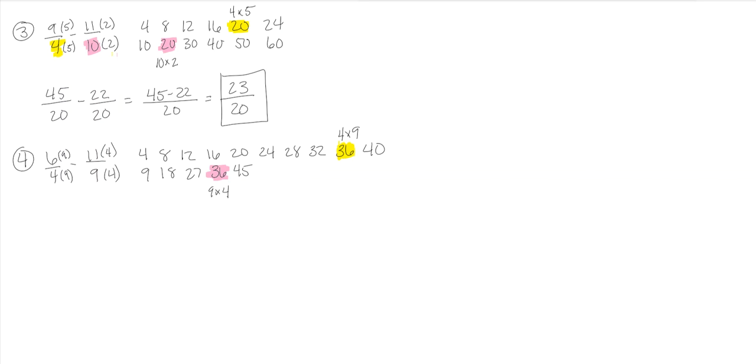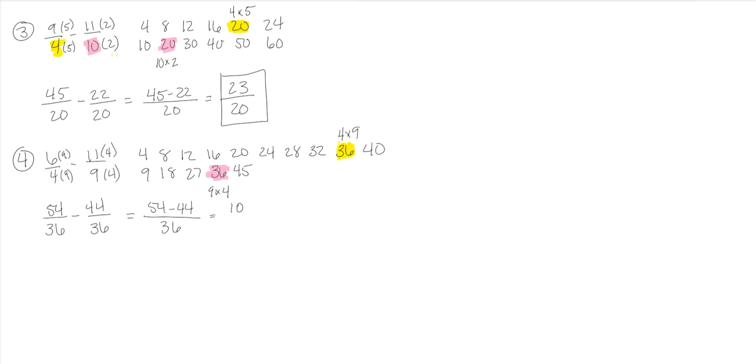So 6 times 9 is 54. And 4 times 9 is 36. 11 times 4 is 44. And then 9 times 4 is 36. So now we have our common denominator, and that denominator will always stay the same until we need to reduce, if we need to. So our common denominator is 36, and we subtract 54 minus 44.